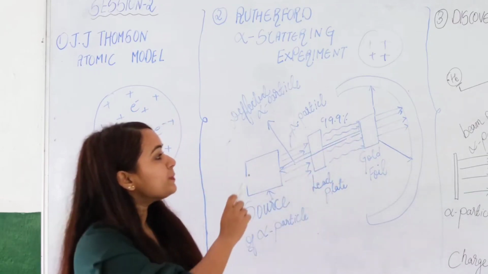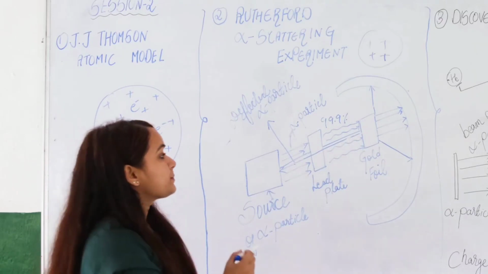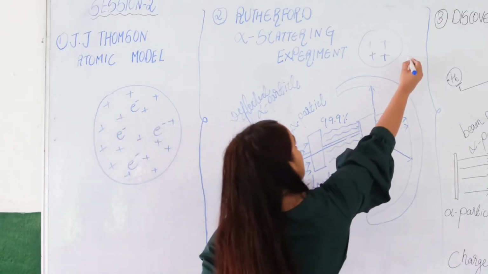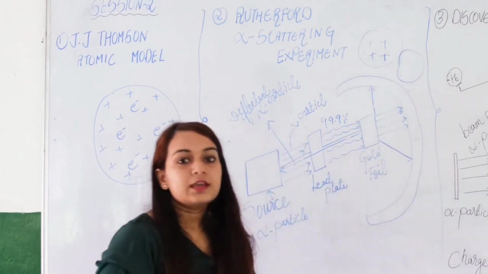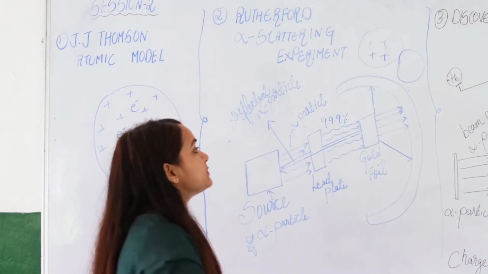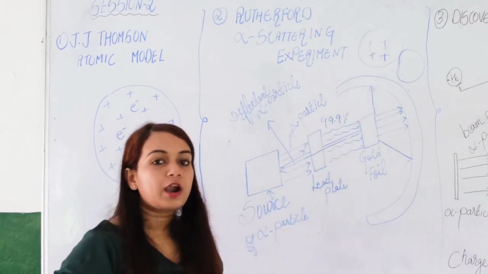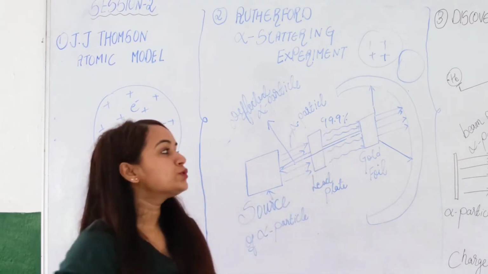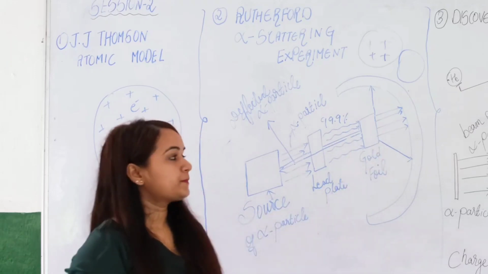gold foil. So from the first observation, he concluded that most of the portion in atoms is empty. Just because most of the portions are empty and it does not have any charge, 99% of the alpha particles could pass through the gold foil without any disturbance.